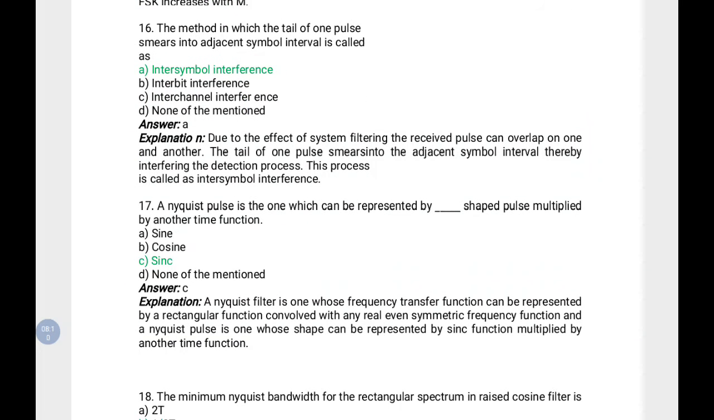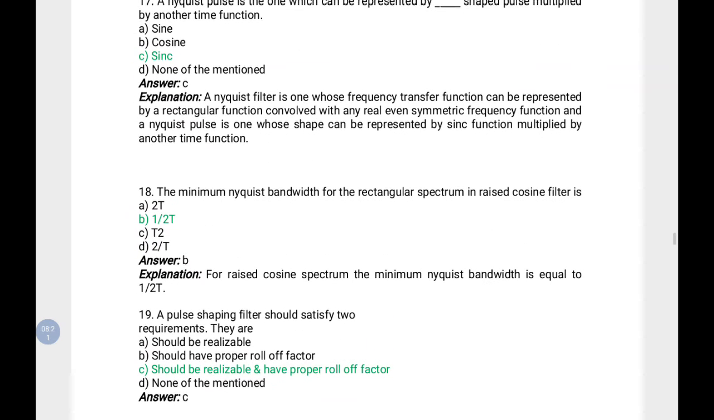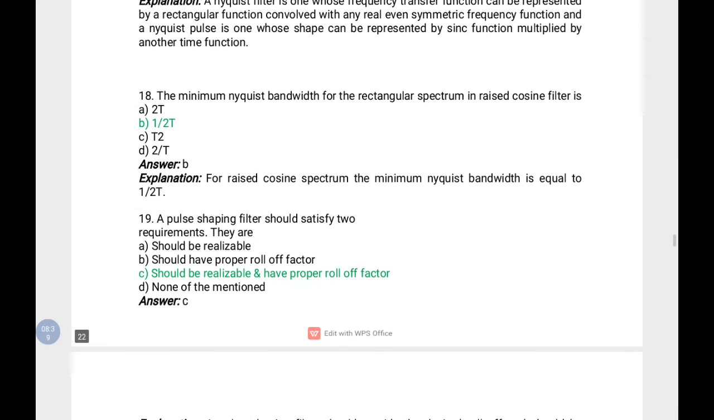And a Nyquist pulse is the one which can be represented by a sinc shaped pulse. So Nyquist pulses are represented as sinc pulses. And the minimum Nyquist bandwidth for a rectangular spectrum in a raised cosine filter is the inverse of 2T, that is 1 by 2T. So this is the minimum Nyquist bandwidth for the rectangular spectrum in the raised cosine filter.